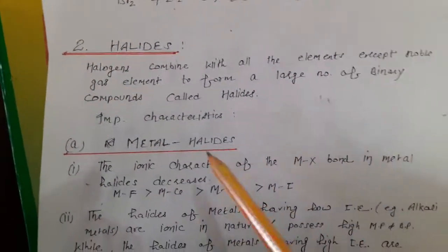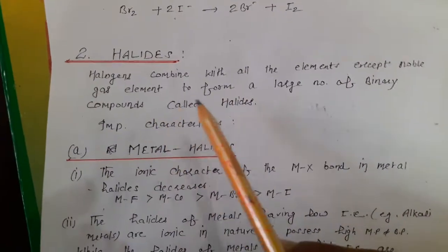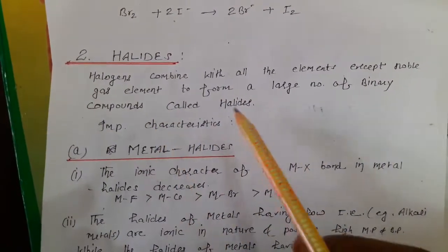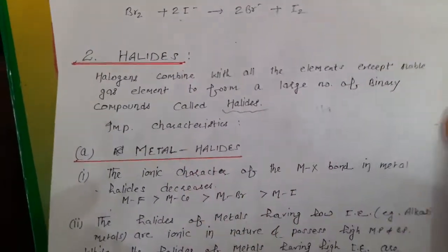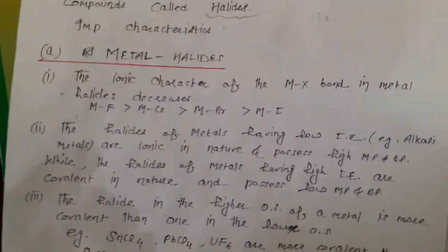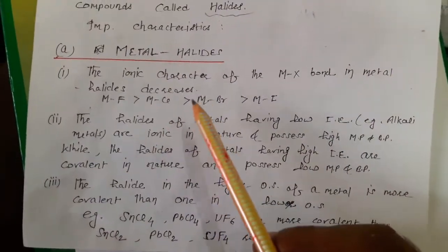Next is halides. Halogens combine with all the elements except noble gas elements to form a large number of binary compounds called halides. There are mainly two types of halides, metal halides and non-metal halides. Let me see the important characteristics of metal halides first.